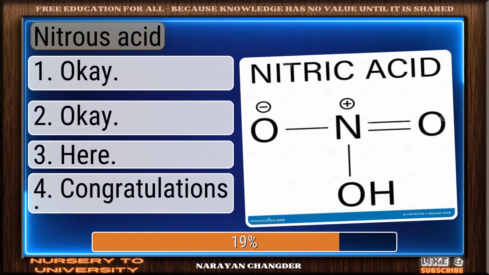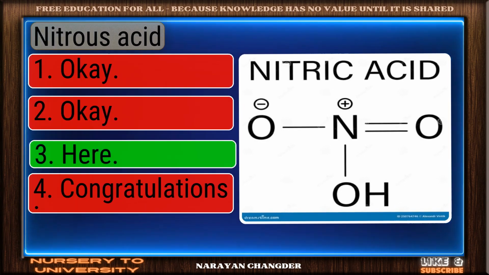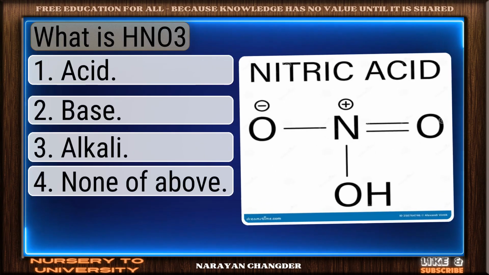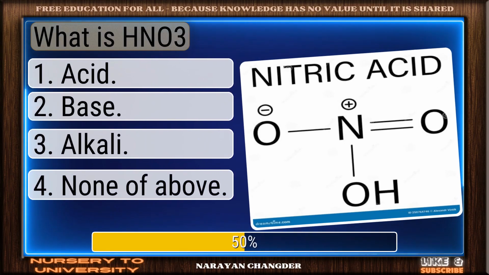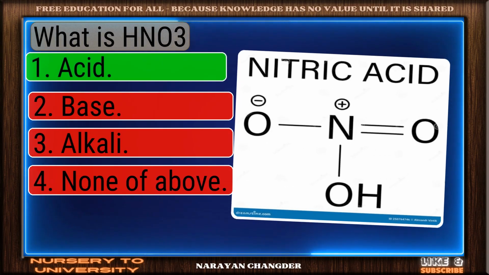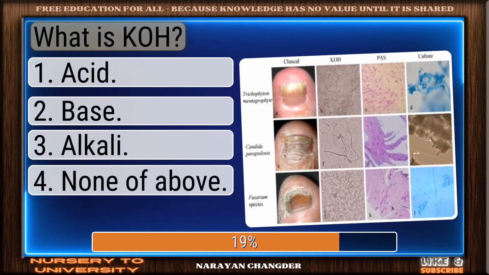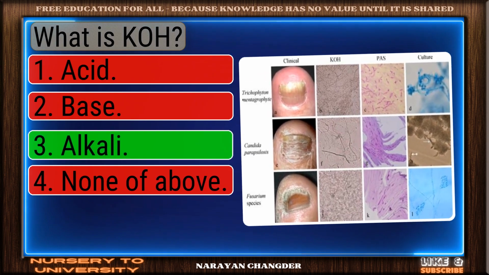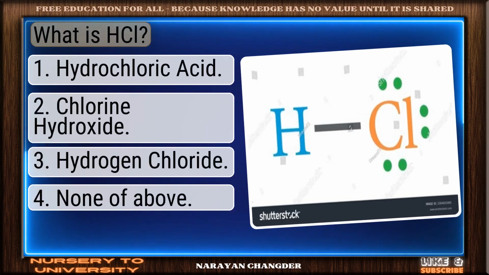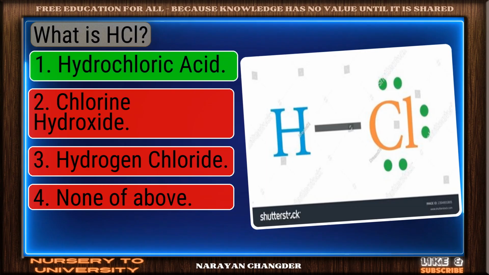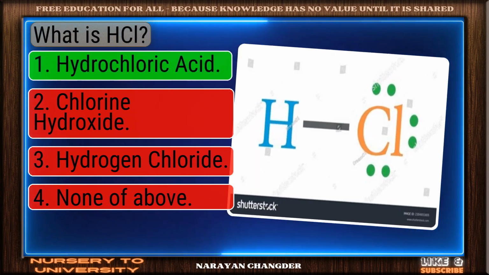Nitrous acid. Correct. Here is the right answer. What is HNO3? Right again. Acid is a valid answer. What is CaO? Great thinking. Alkali is the right choice. What is HCl? Solid response. Hydrochloric acid is a valid choice.